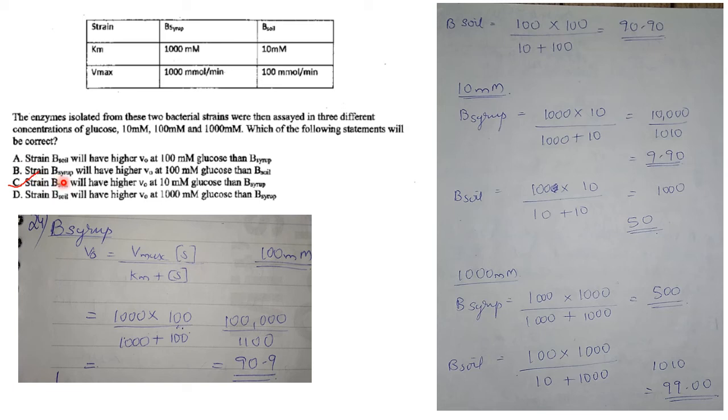Then next one. Strain B syrup will have higher V0 at 100 millimolar glucose than B soil. That is also not correct. Then strain B soil will have higher V0 at 10 millimolar glucose than B syrup. So this is B soil and this is B syrup at 10 millimolar substrate concentration. B soil is 50 and B syrup is 9.9. So what they have told, strain B soil will have higher V0. Yes, B soil is having 50 and B syrup is having 9.9. So option C is correct.